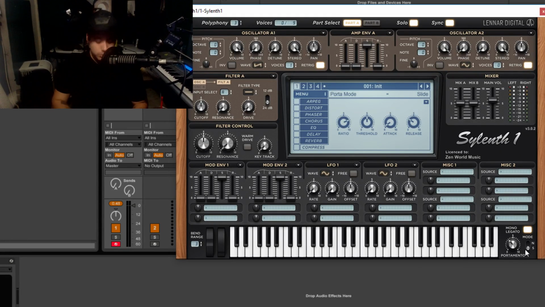Slide mode is my favorite one just because you don't need to play in a fancy way. For instance, in N, in order to get the slide effect, you have to hold down 1 note and press the other note while you're holding down that 1 note. For instance, here I'm going to hold down 1 note, then press the other note. Keep in mind how I'm still holding down this note to get that Portamento effect. But I don't get it if I do this. Now, slide mode allows you to do it whenever. You don't need to hold down the note. So that's the difference between N and S. S does it all the time, and N only does it when MIDI notes are overlapping, and that's it, guys.